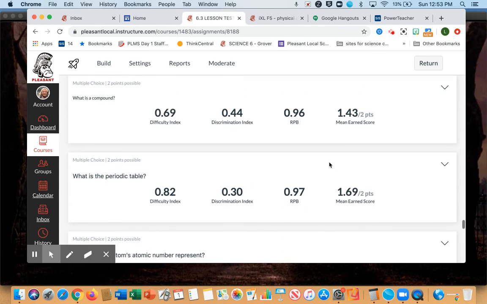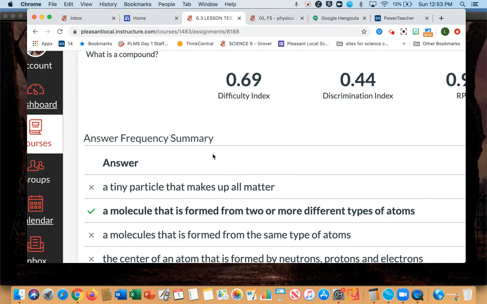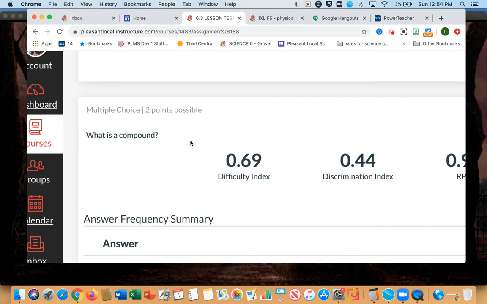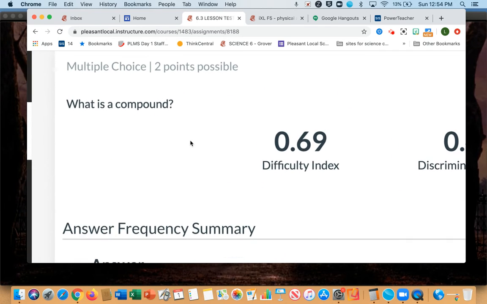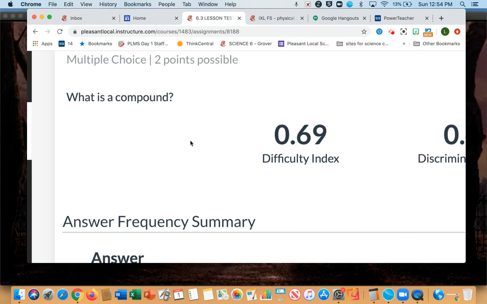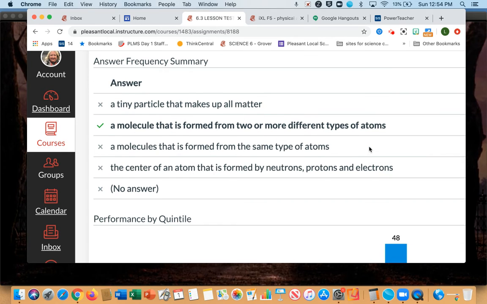Okay, just a couple more. Again, a basic definition. What is a compound? It is a molecule formed of two or more types of atoms. We're going to be studying compounds a lot in the next lesson. The world's most common compound is water, carbon dioxide. All of those are formed from two or more different atoms or elements.